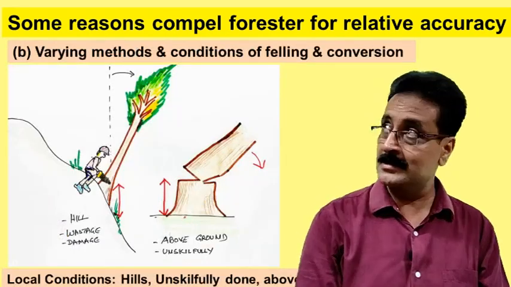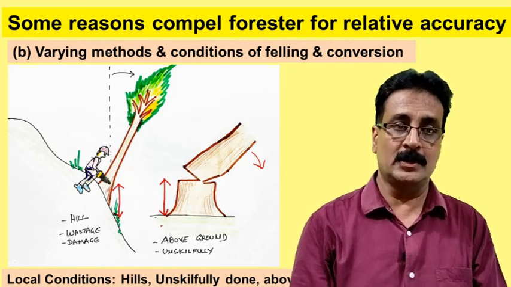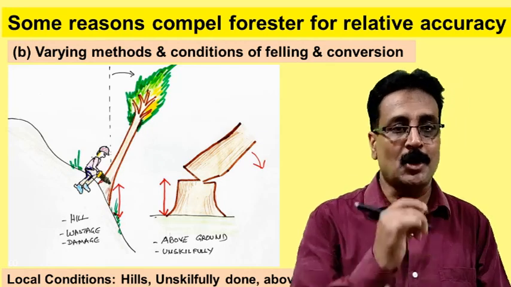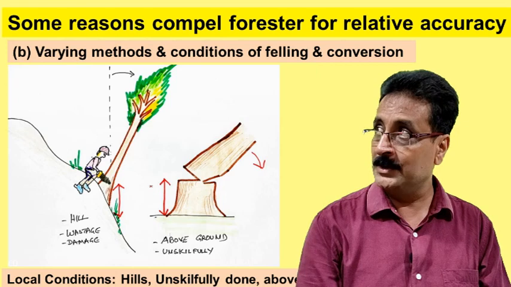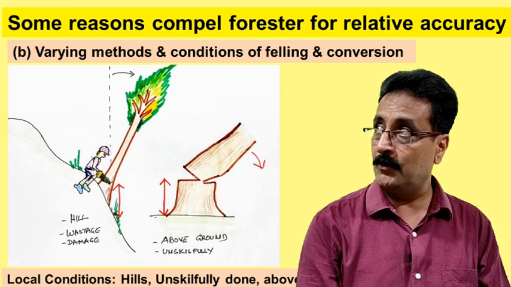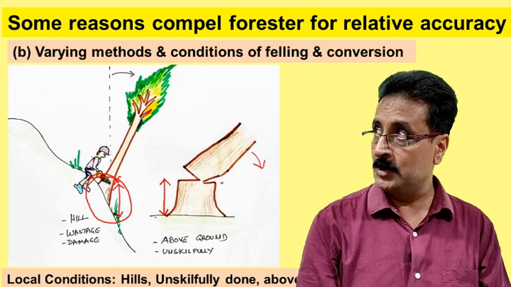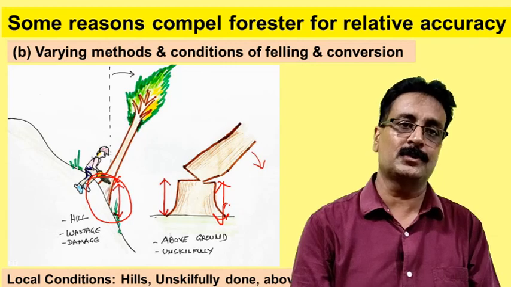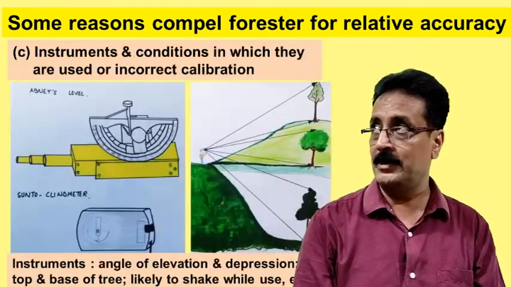Then another reason is that most of your forest is in the hills and mountains. In the hills and mountains, felling is not an easy job. When we do felling, when we cut down, there is a lot of loss of wood here. Due to this loss, and because we cut at different heights, we cannot measure accuracy. So some of that we have to compromise. That's why we go for relative accuracy.